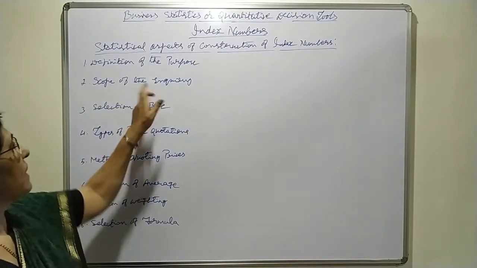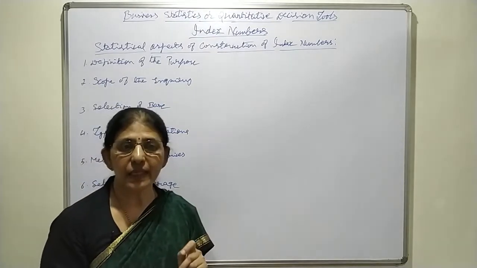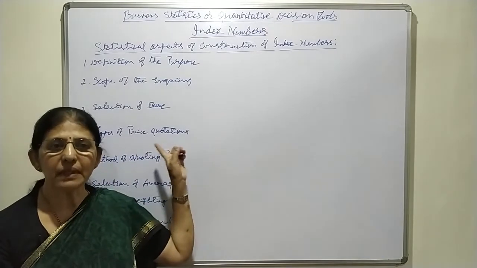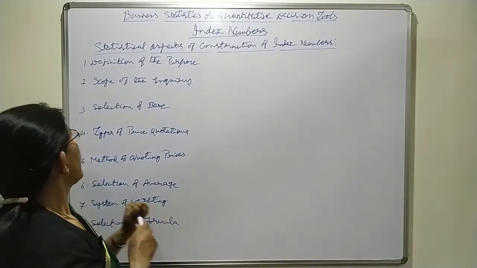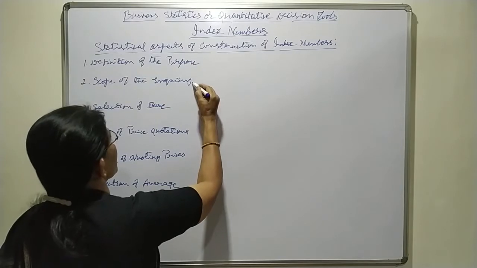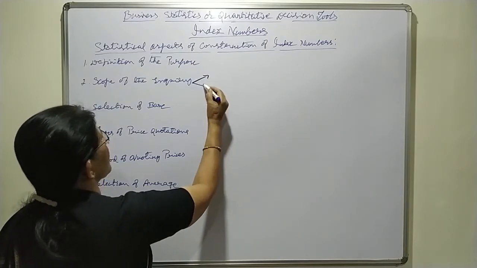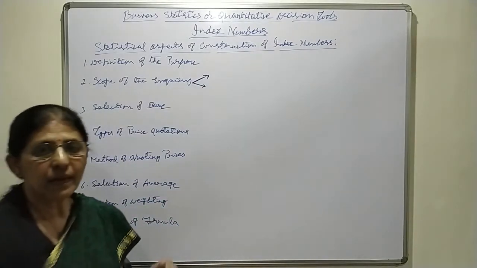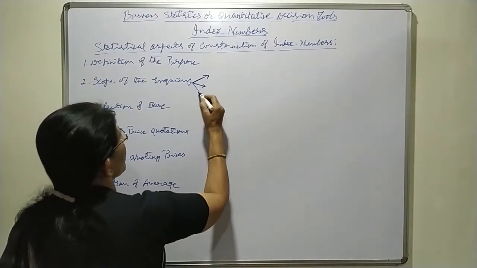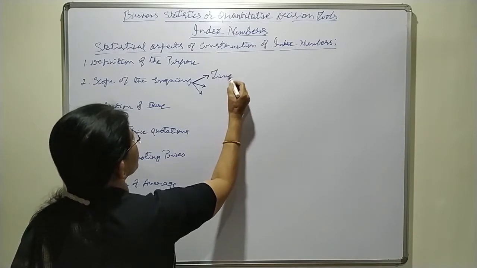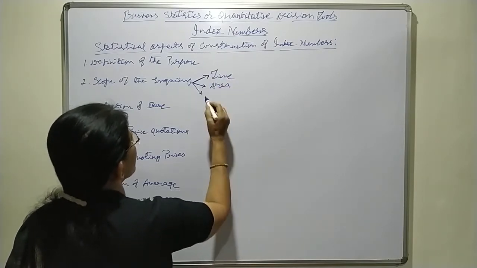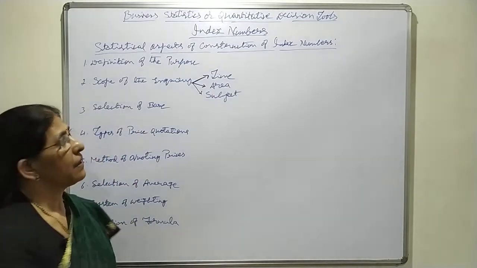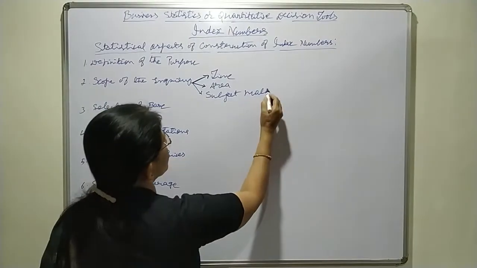Next, second one is scope of the enquiry. That means decision must be taken about three aspects in case of scope of the enquiry. First one is time, second one is area, third one is subject, or we say subject matter.